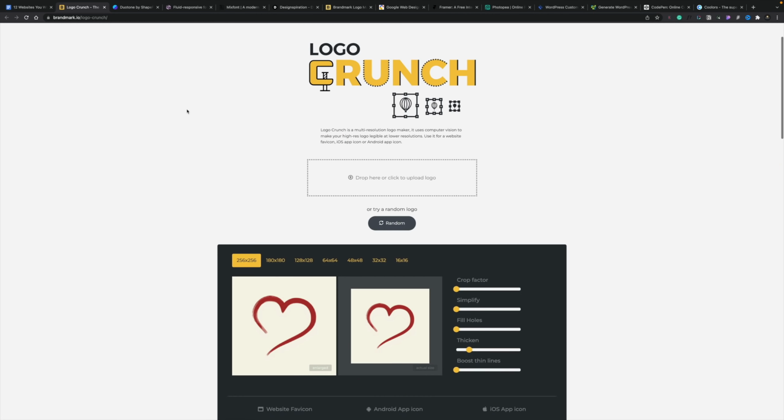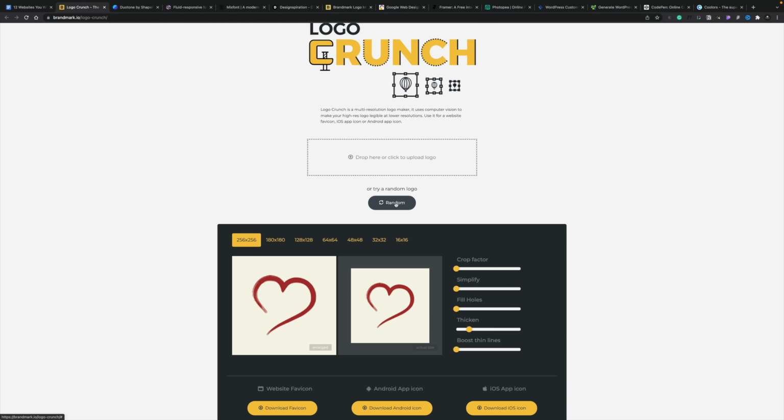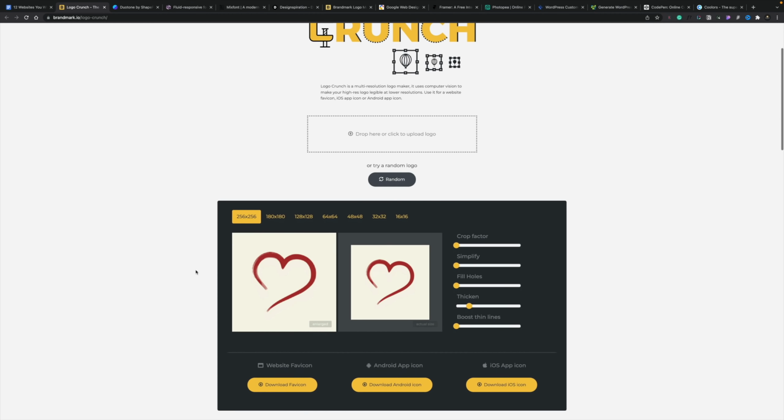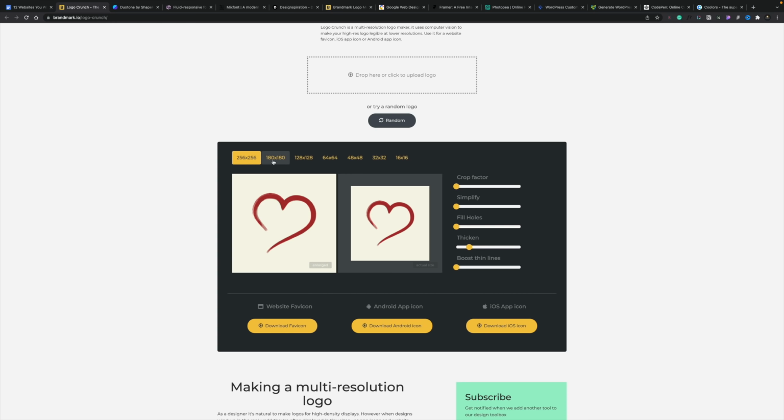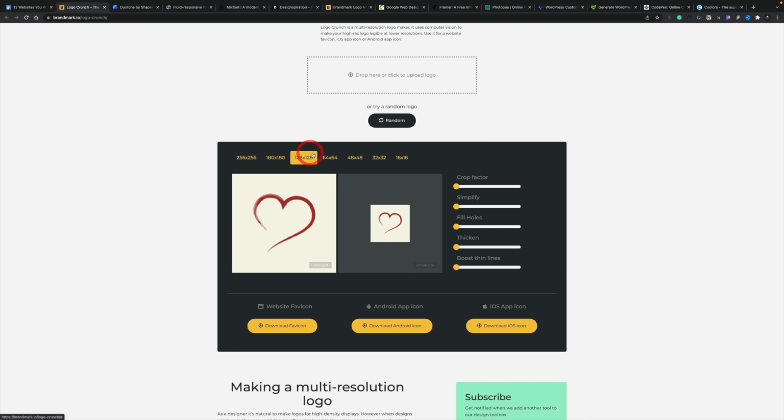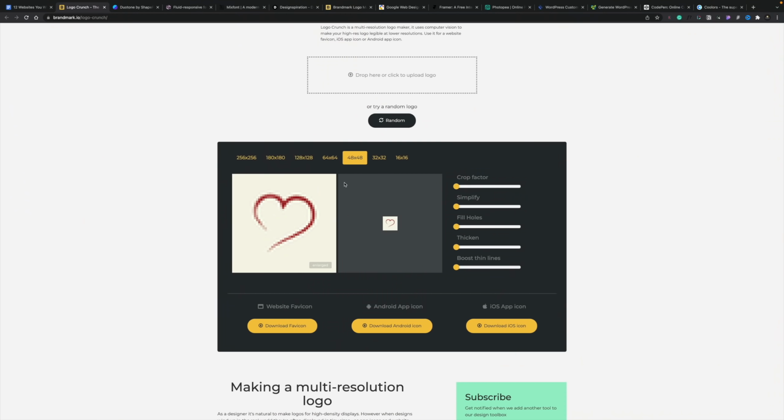You can go ahead and you can upload your logo. I've just used a random one so we can see how it all looks. If we take a look then, you can see we can view this on various different sizes. So you can see it gives us a representation of the pixelation on the left-hand side and what it would actually look like in a browser on the right-hand side. So this is perfect when you want to make sure that things look great for your favicons, icons for your apps and so on. And then all you need to do is use the options then on the right hand side to go ahead and adjust various different parameters.